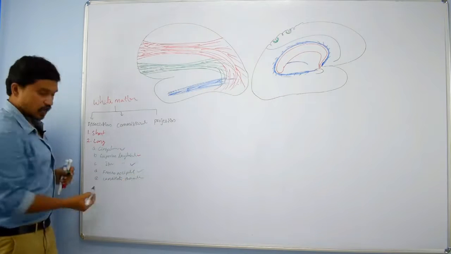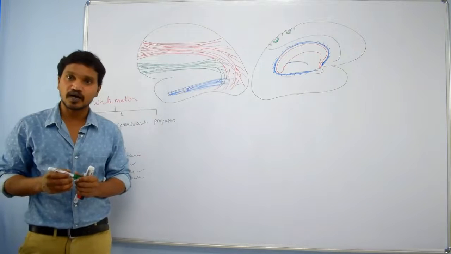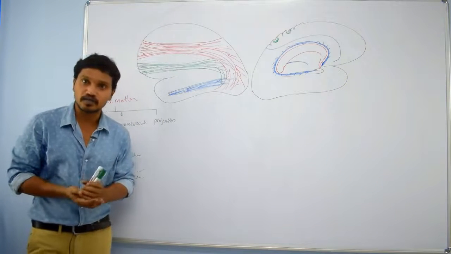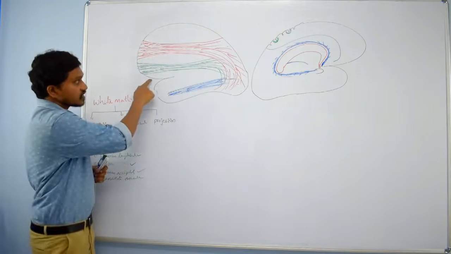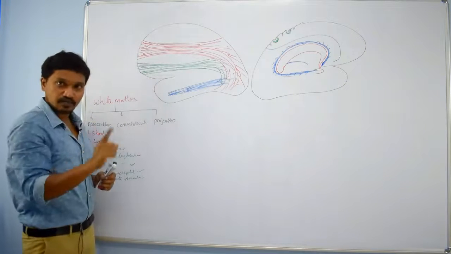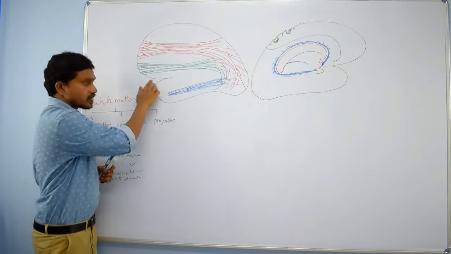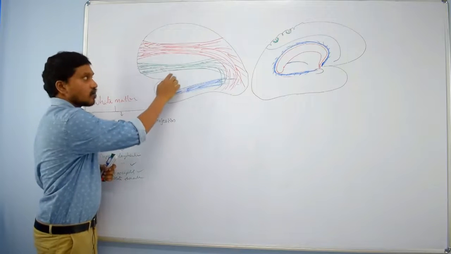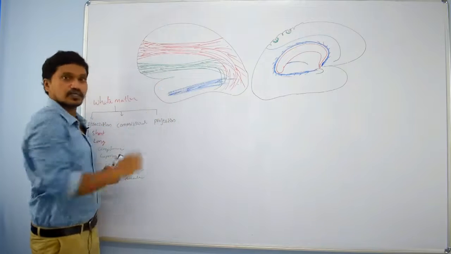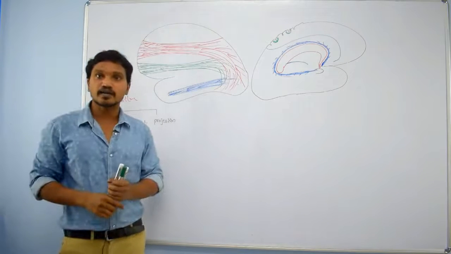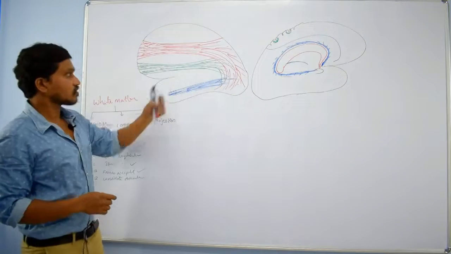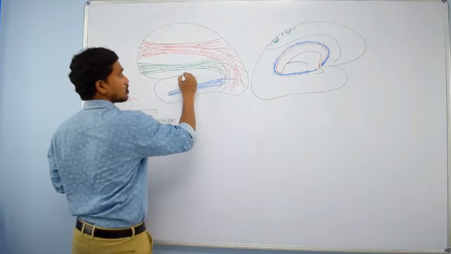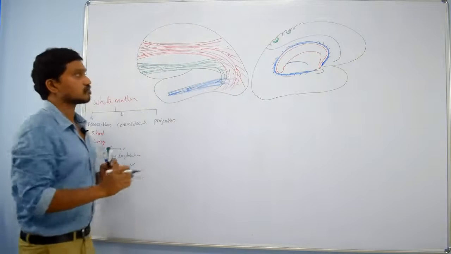What is this? Uncinate fasciculus. These uncinate fasciculus fibers connect, what is the surface? The orbital surface, the orbital gyrus, right? They connect the orbital gyrus and one area which is present here in the pars triangularis and pars opercularis. What is that area? You know already, that is Broca's area, no?